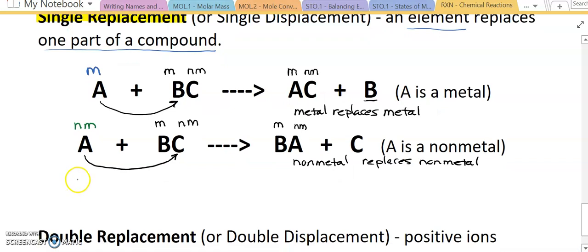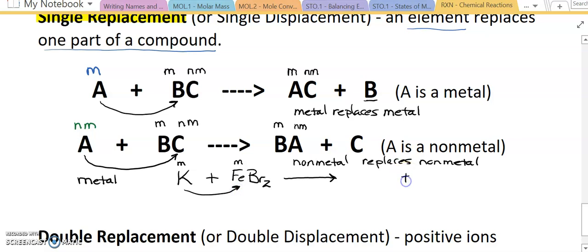First of all, if I am talking about my metal replacement, I can have potassium. And potassium can react with something like iron bromide. In that case, because potassium is a metal, it is going to target the metal in this reaction, and it is going to kick out iron, and poor iron. Iron's going to be the one that's going to be dumped.